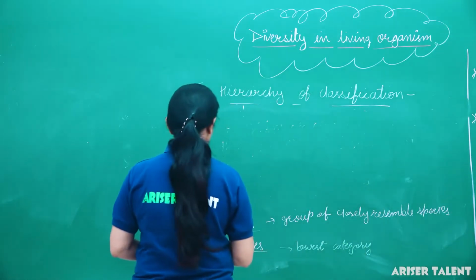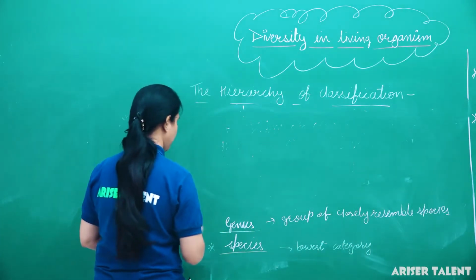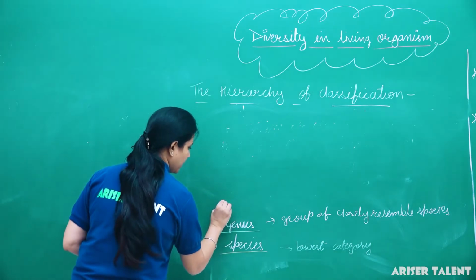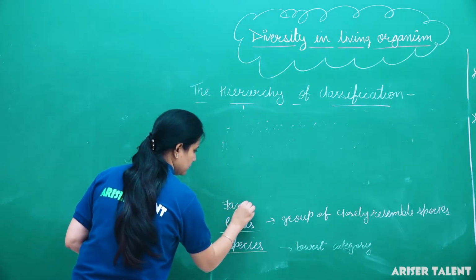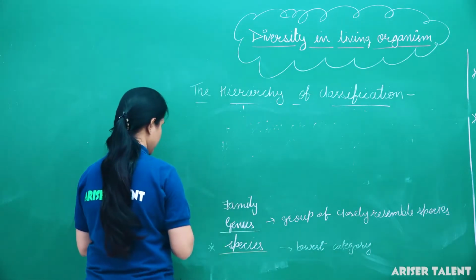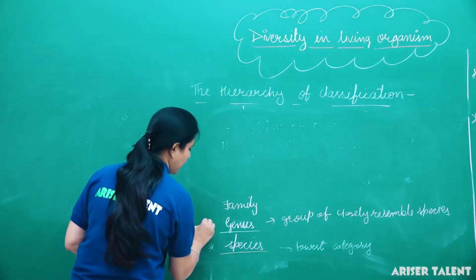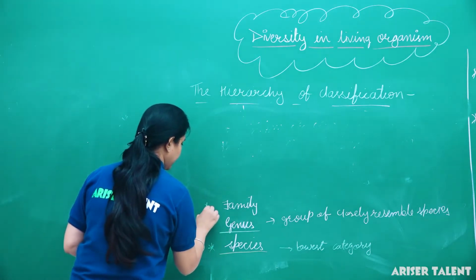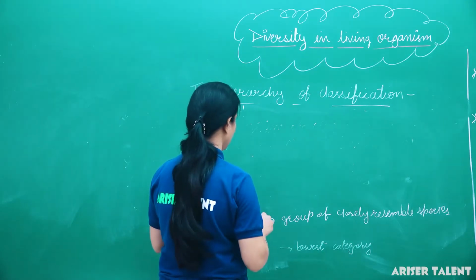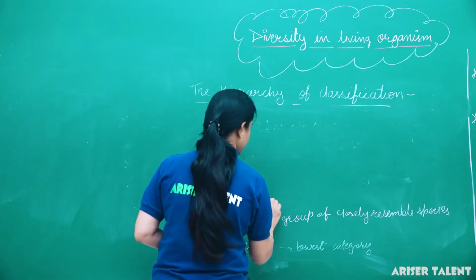Above the genus there is family. This is another category of classification, part of the hierarchy.